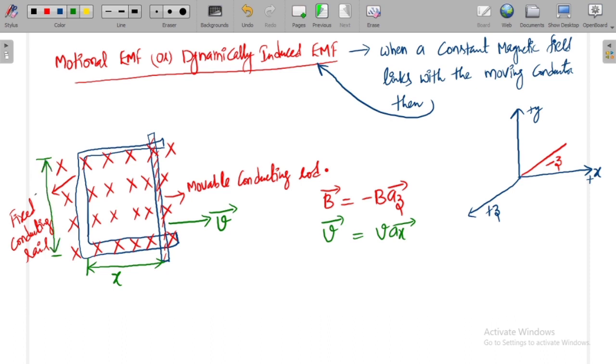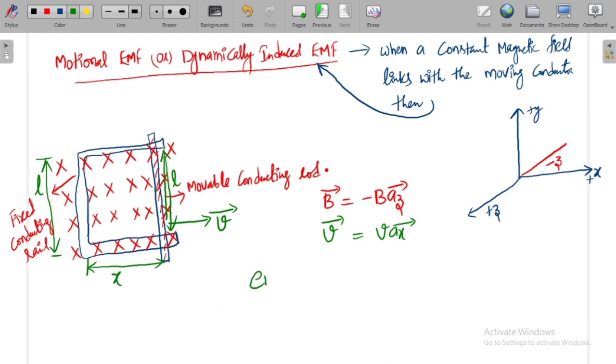I am assuming this as L, the length of the conducting rod. This is the length, and this is the position of the conducting rod with respect to one end. I am moving this in positive x direction.